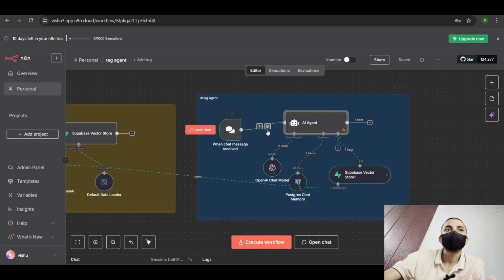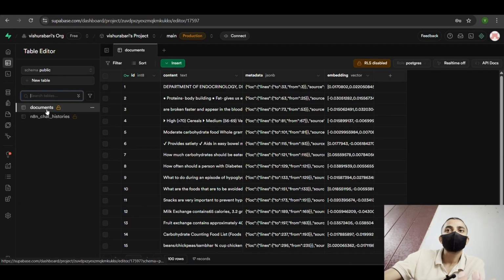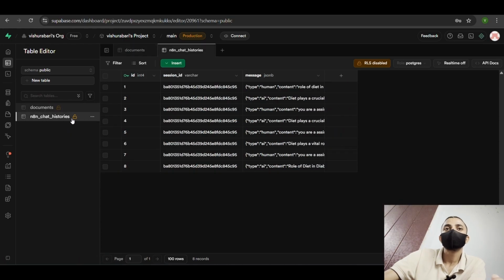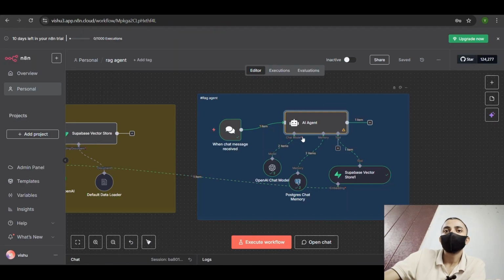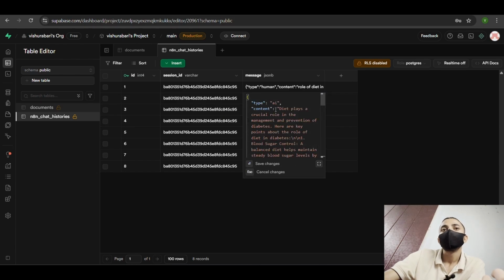Now coming back to Supabase, in the table editor you can see the documents were submitted here. In the n8n chat history you can see Supabase also saves the chat history, because we connected memory to Postgres chat memory. It saves the chat memory between human and AI.